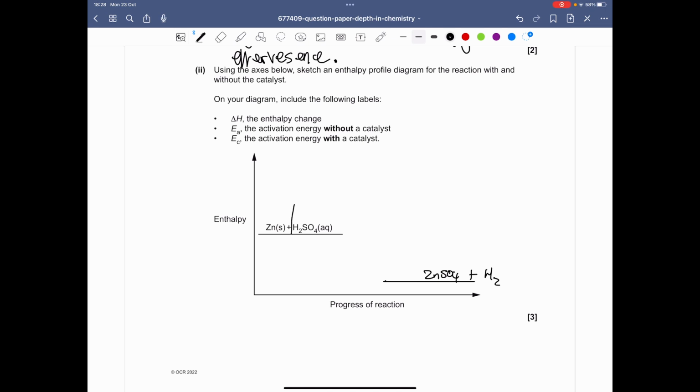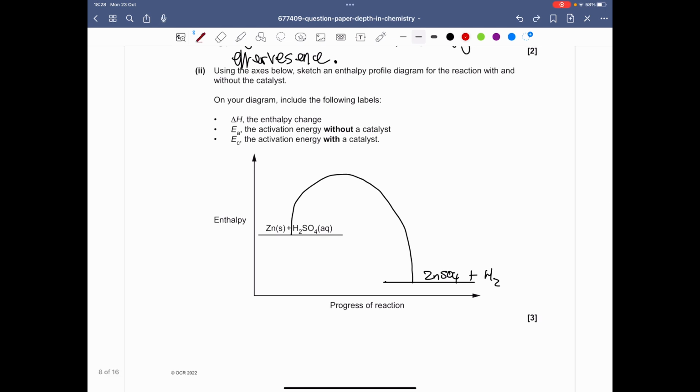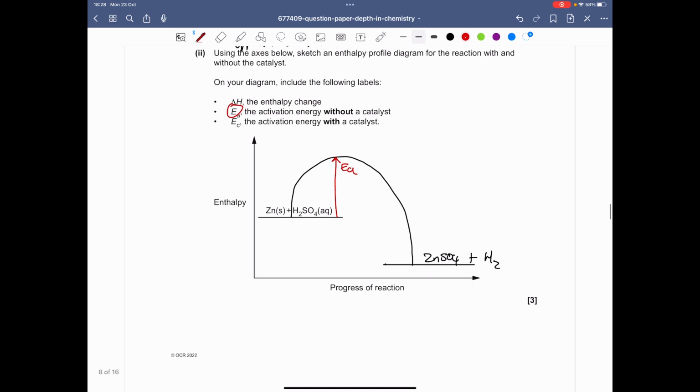If you draw that profile first, it'll look something like that, and what we have is the activation energy. It goes up like so. Let me color code it, so let's make that red, and we'll say that's the original activation energy, because that's what they told us to use for the one without the catalyst. Now let's draw the profile with the catalyst. It will be something like this.